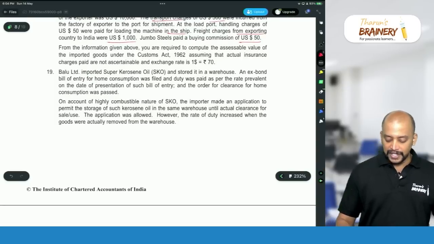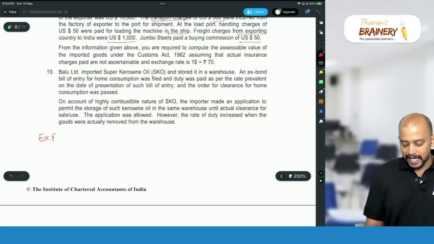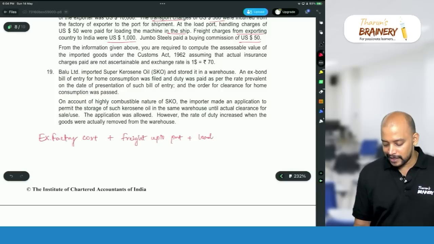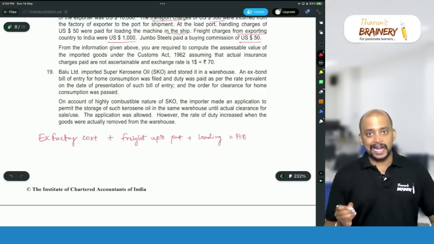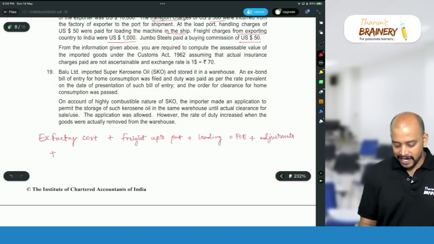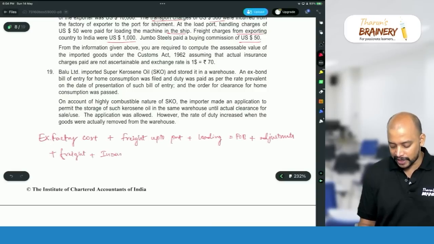First, we need to take ex-factory cost, ex-factory cost plus freight up to port plus loading will be equals to FOB. To this FOB, if we make adjustments, then freight and insurance, then what we get will be CIF.